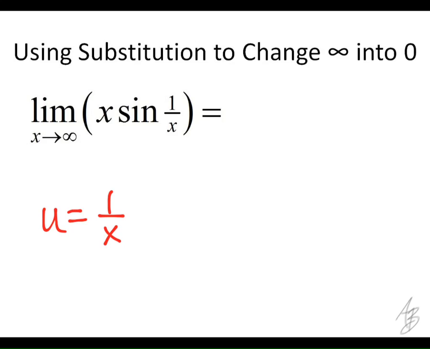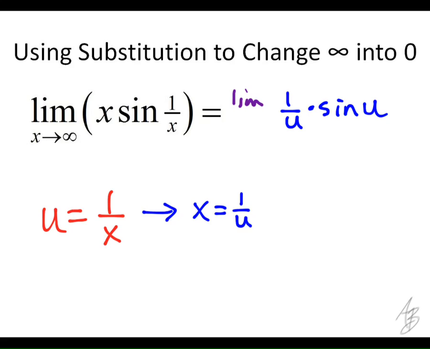So if we say u equals 1 over x, then we can make a fairly straightforward substitution. That also means that x is going to equal 1 over u if we solve this equation for x. So the expression here is easy to change. We'll get to this part in a second. So x here becomes 1 over u. 1 over x here becomes u.